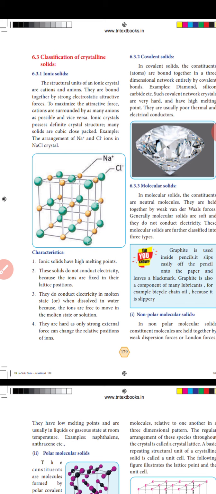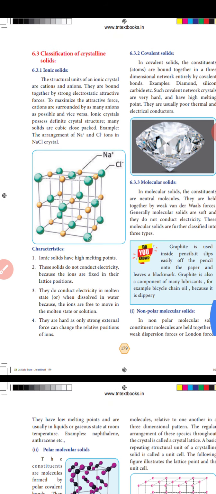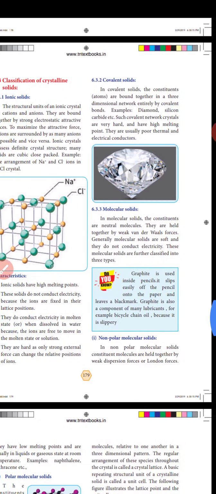These solids do not conduct electricity because their ions are fixed in their lattice positions. They do conduct electricity in the molten state or when dissolved in water, because the ions are free to move in the molten state or in solutions. They are hard, and only a strong external force can change the relative positions of ions.